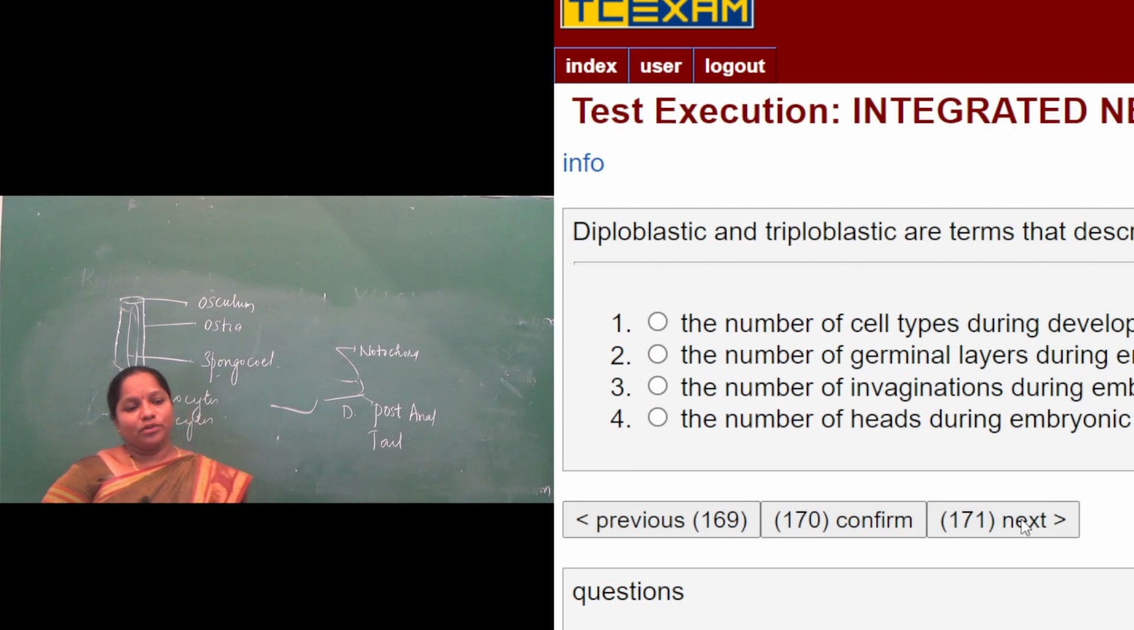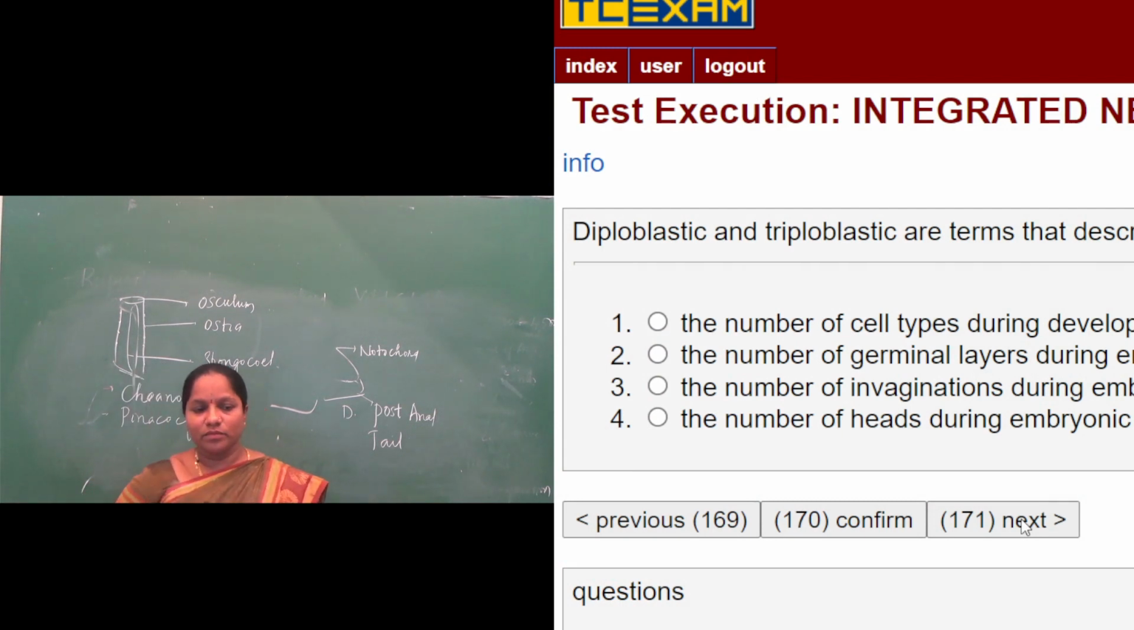Next: diploblastic and triploblastic are the terms that describe. I already wrote the diagram on the board in the previous question. What are diploblastic animals? The animals that are made up of only two germ layers, endoderm and ectoderm. Triploblastic animals are made up of three germ layers: endoderm, ectoderm and mesoderm. So the number of cell types during development, the first option, is wrong. The number of germ layers during embryonic development is correct. The second option is correct for diploblastic and triploblastic.